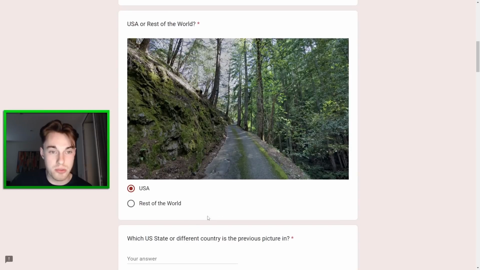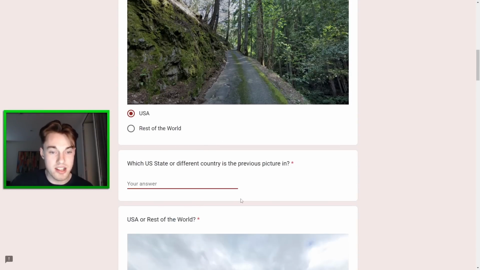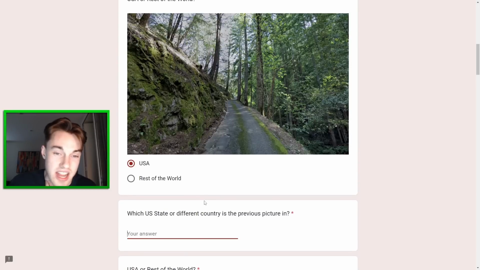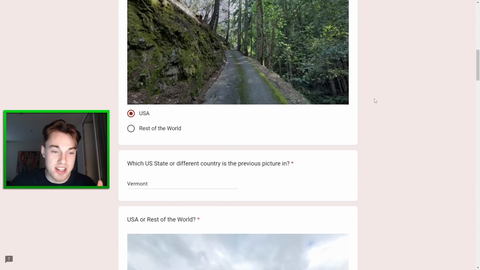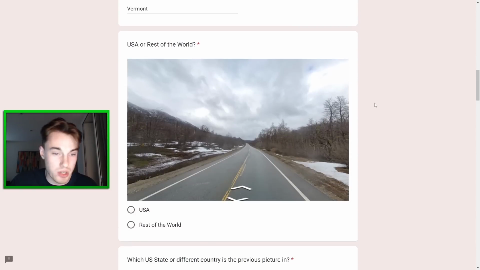Now, of course, we have to write what state we think it is in, and I have no better clue. I think it should be something Appalachians. I was gonna say Massachusetts, but I think that's probably too flat to see roads like this. What about Vermont? It's not quite all the way up in the Appalachians, but I think you'd get that kind of colder climate that would lead to moss like that. So I'll try Vermont here. Not really too confident on that, but we'll give it a go.